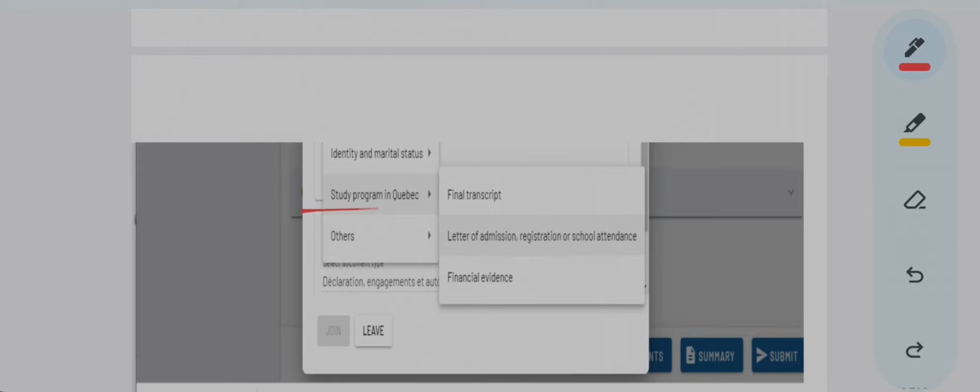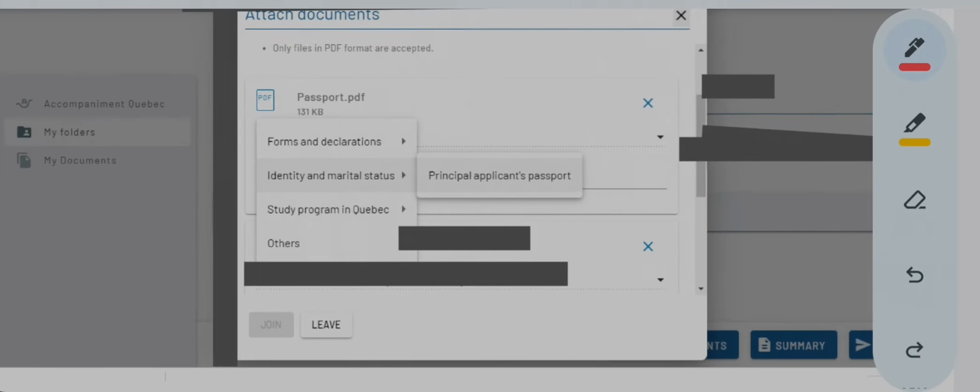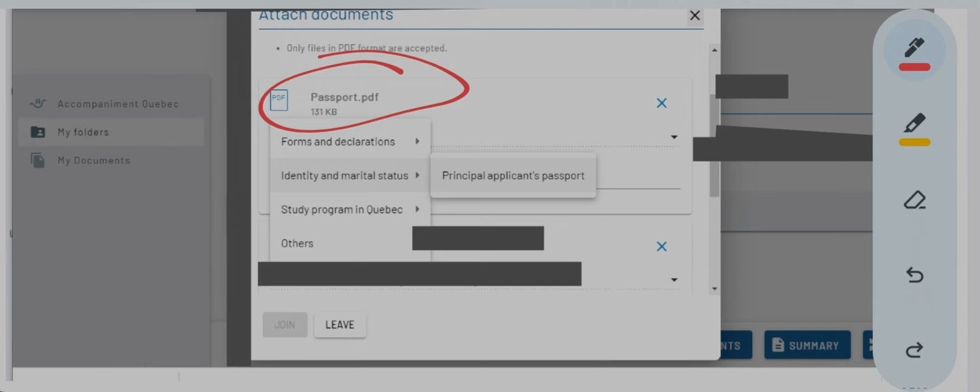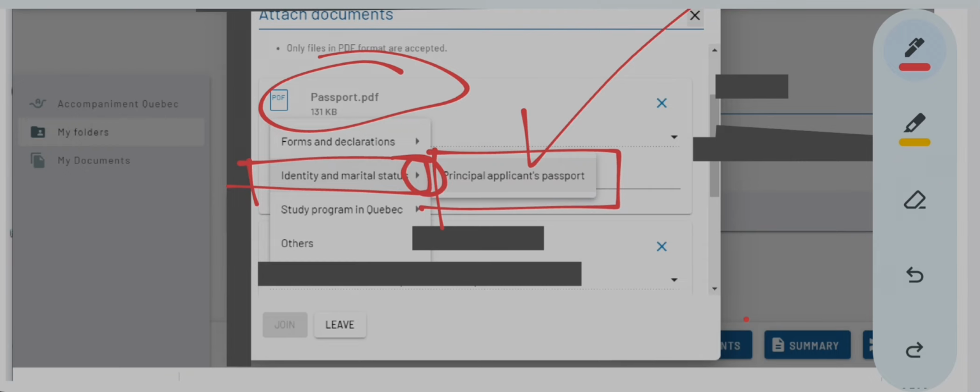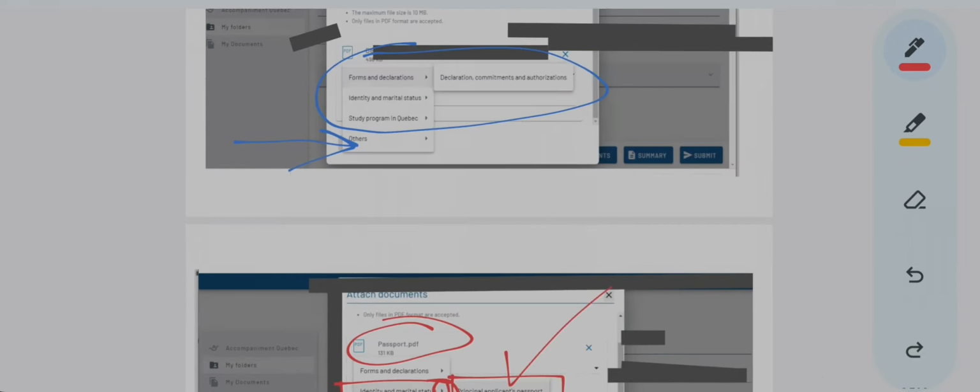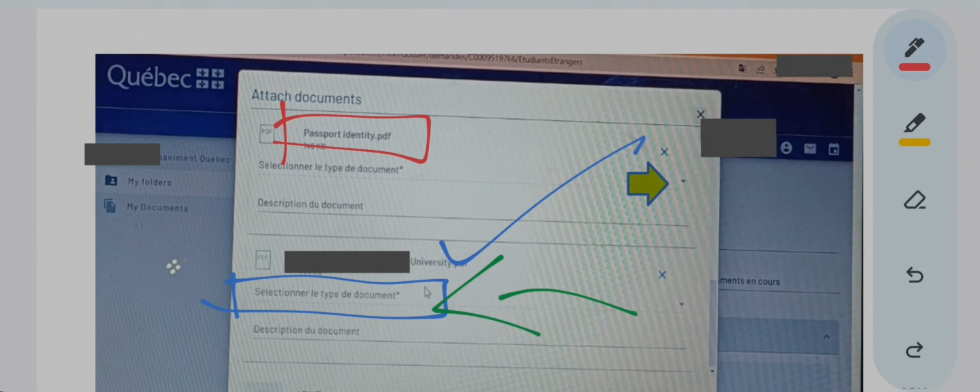See here we selected no study program in Quebec. If this was your letter of admission, then here we were uploading the passport. So we went to identity and marital status. Again we selected this drop down menu. Then we selected principal applicant's passport. We also cross checked. How we cross check that passport here is also passport, and here after selecting that principal applicant passport, the computer has reflected it over here.